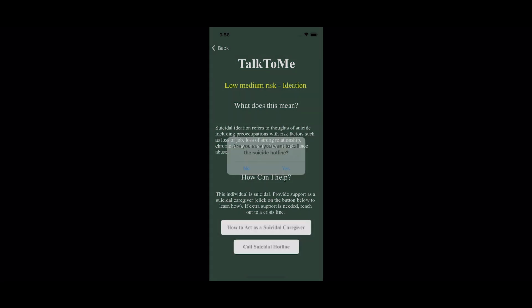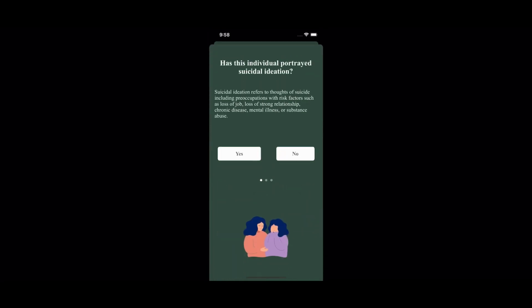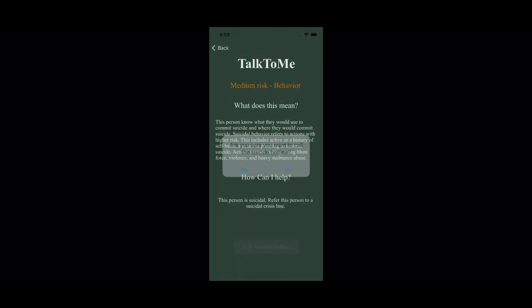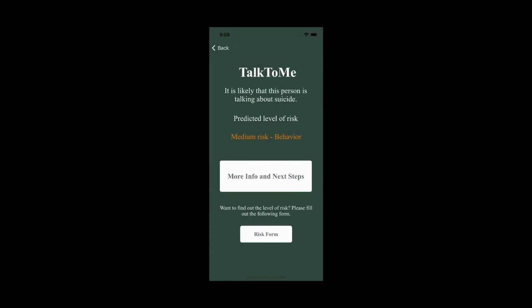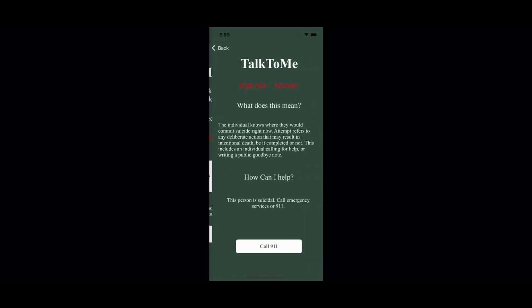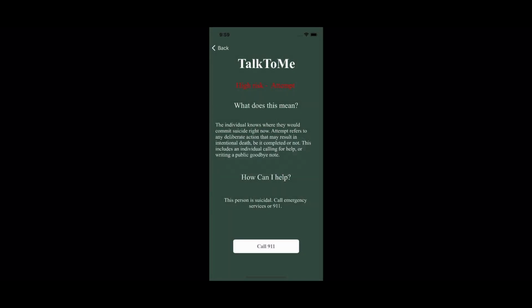In addition to this, another option is calling the hotline. Now, if you fill out the risk form differently, for example, yes, yes, no, it'll be a medium risk, and the only option is calling a suicidal hotline. Finally, if you fill out the risk form of yes, yes, yes, the only option is high risk and attempt, and therefore you can only call 911.